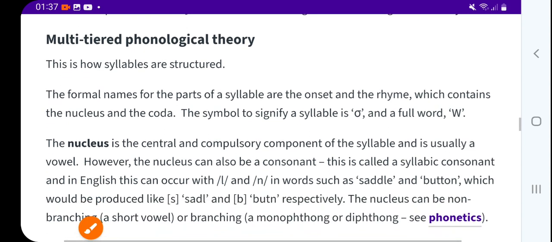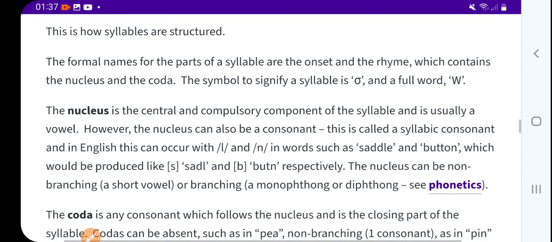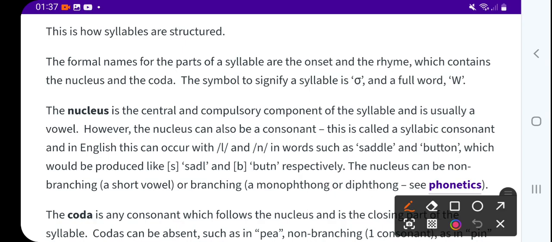Now, multi-tiered phonological theory is how syllables are structured. The formal names for the parts of a syllable are the onset and the rhyme, which contains the nucleus and the coda. You should be familiar with all these terms. The symbol to signify a syllable is sigma and a full word is W, right?